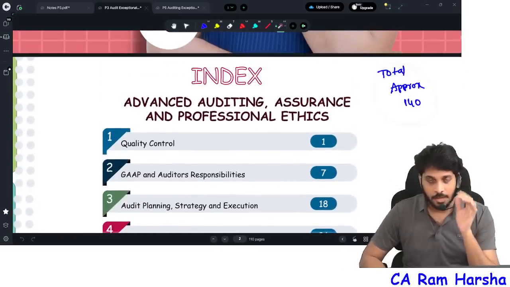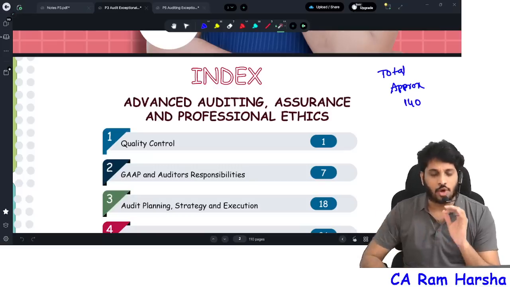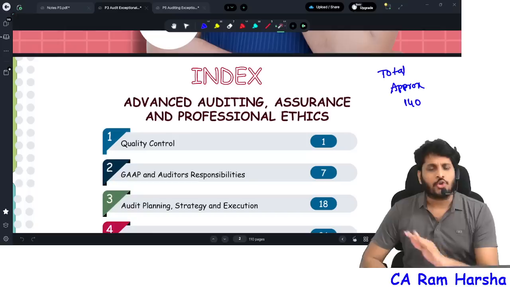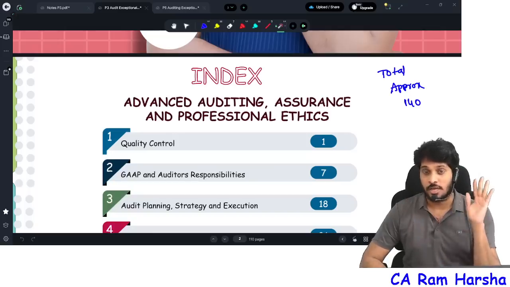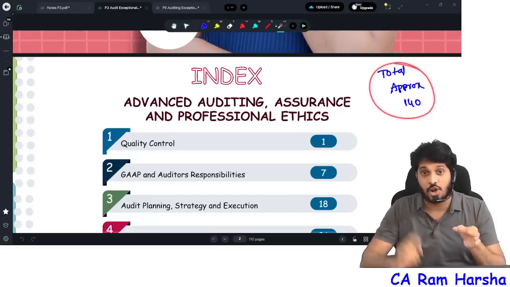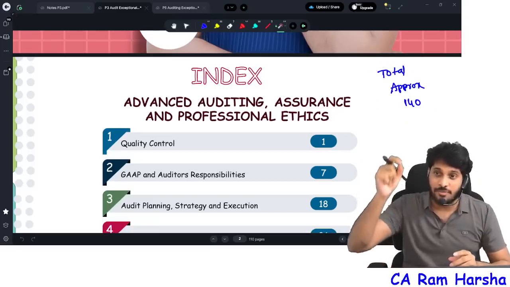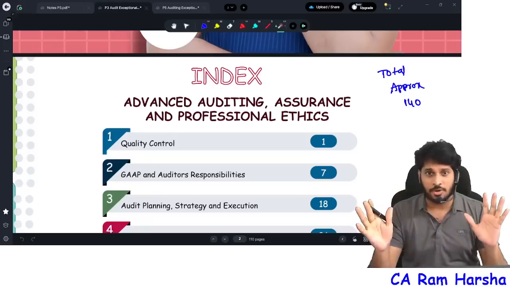What are exceptional questions? Whether it is final audit or inter audit, what do exceptional questions mean? If you have not solved these questions, no matter how conceptually strong, how commendable you are, if you have not covered these 140 questions in CA Final audit and 100 questions in CA Inter audit, and any of them comes in the exam, you will write an answer, no doubt about it, but your answer is not right.